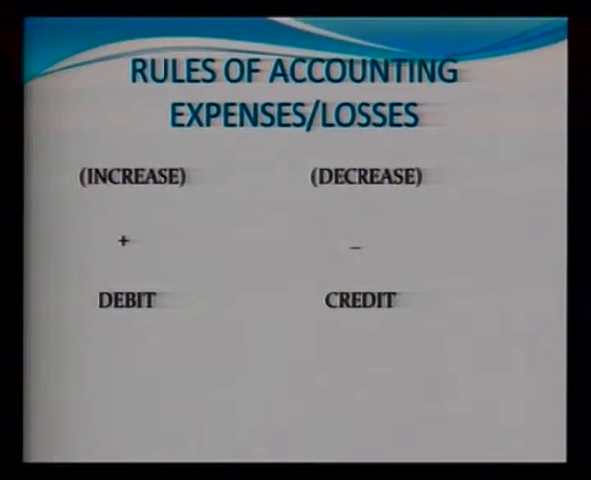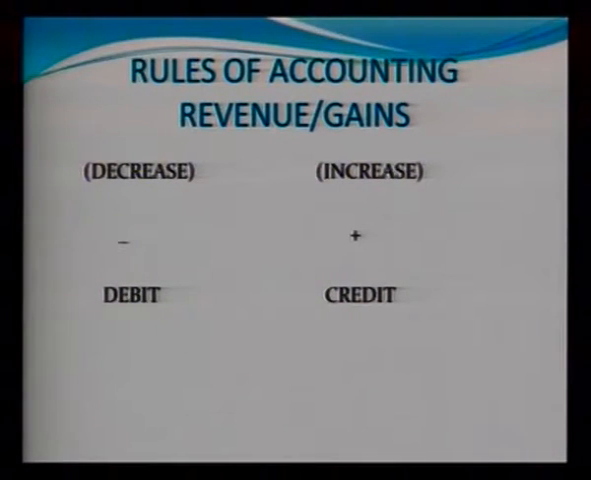The next category is income. In income, or we can say revenue or gains, if we decrease it, it will be shown on the debit side. If we increase the income, that will be shown on the credit side. So according to you, out of these 5, 2 accounts are going to be similar and 3 are going to be similar on the other side.